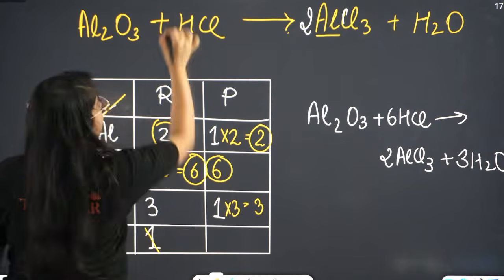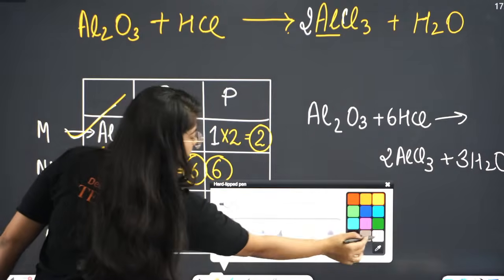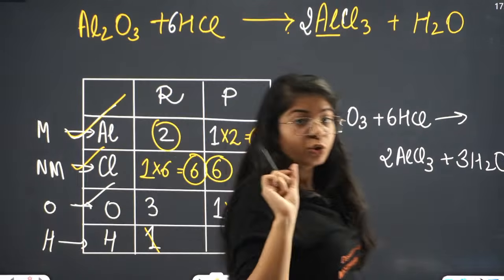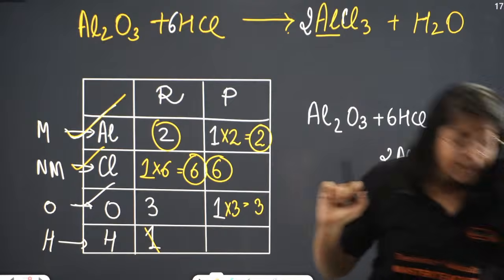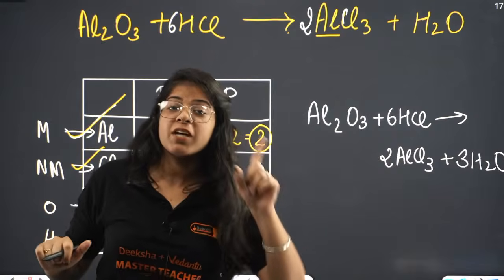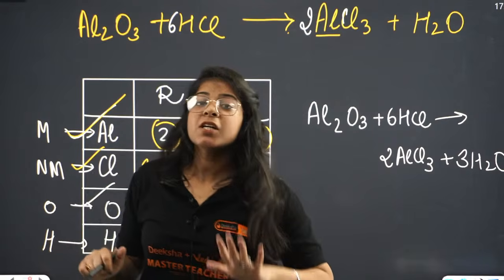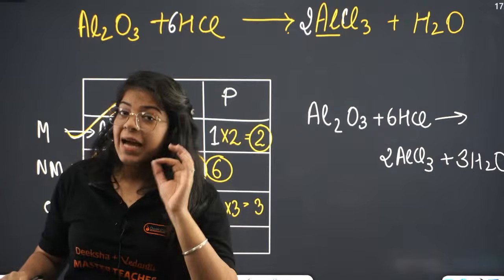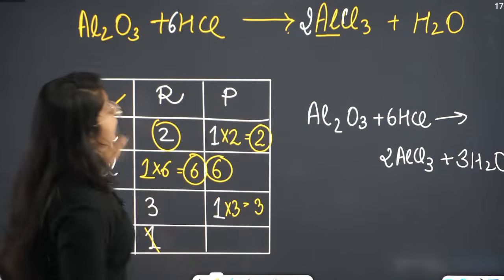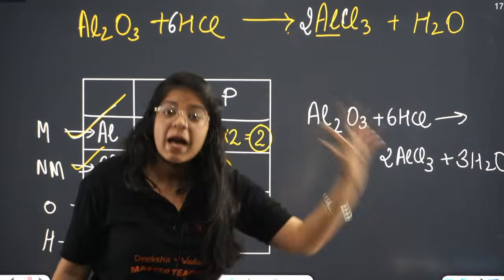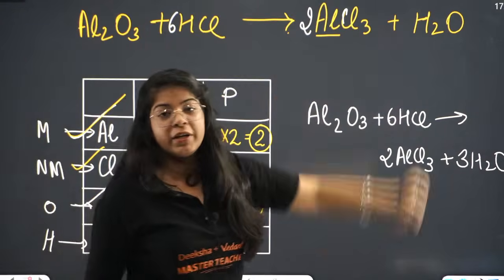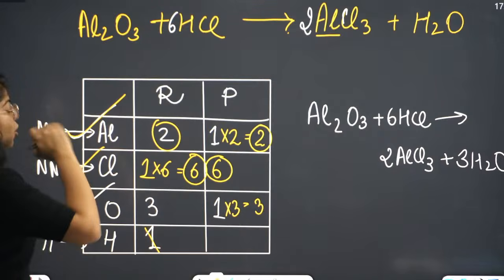Now 6 and 6 are balanced. I'll write 6 here. I will write 6 here. Understood? That's how you see it. That's how you avoid the mistake. Correct? Because you didn't change the number of chlorine in your table, that is why the whole mistake happened, and that's not what we have to do. So every time you balance an element, you have to check that in order to balance that element, did you unbalance anything else, right? And in order to balance aluminium, you unbalanced chlorine, right? So you have to make sure you don't make that mistake.